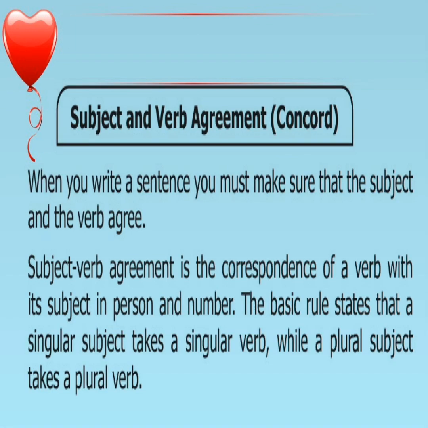When you write a sentence, you must make sure that the subject and the verb agree. Subject-verb agreement is the correspondence of a verb with its subject in person and also number. The basic rule states that a singular subject takes a singular verb, while a plural subject takes a plural verb.